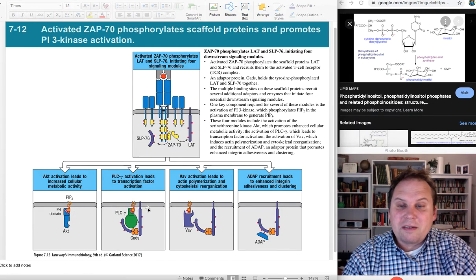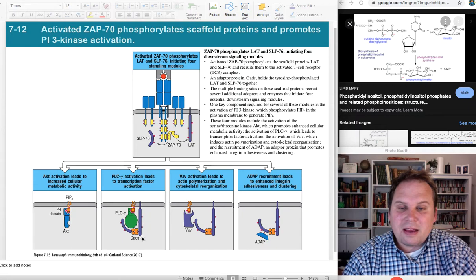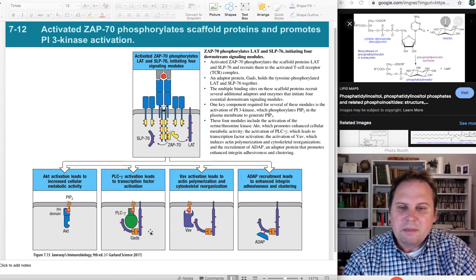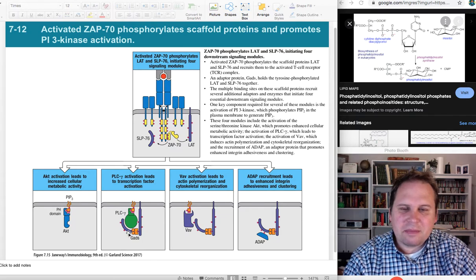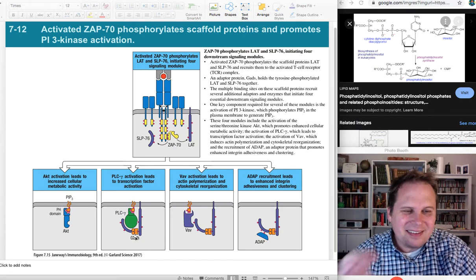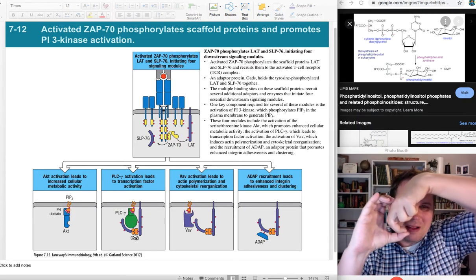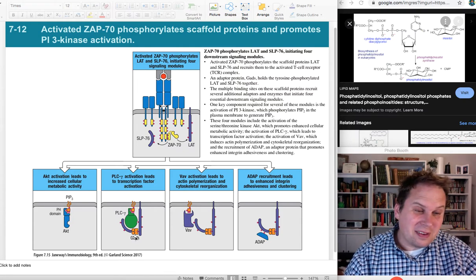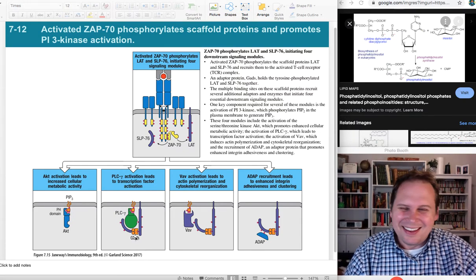PIP3 is also a part of this complex. So there's our LAT, there's our SLP76, here's our PIP3. So there are like three different scaffolds here. The protein that holds a LAT to a SLP76 is called GADS. And you see that domain there? You see what that looks like? Little block, like a little doorway block like that. There we go. That is an SH2 containing domain. Yeah, of course it is.